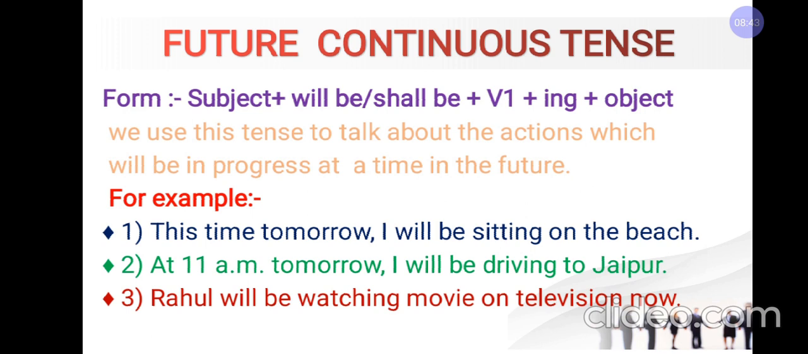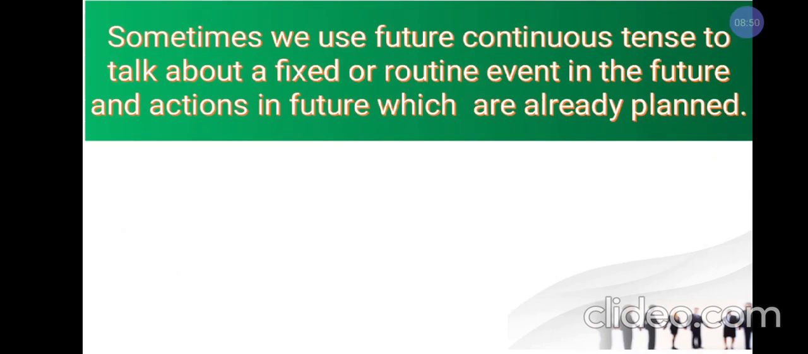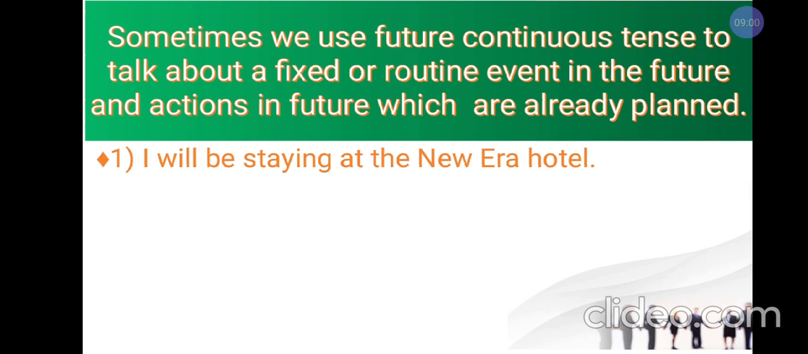Now we have discussed the point of time. Sometimes we use future continuous tense to talk about a fixed or routine event in the future and actions in the future which are already planned. We can also say that this tense is also used to express the future indefinite tense or definite future plus arrangement. Let us see with examples.